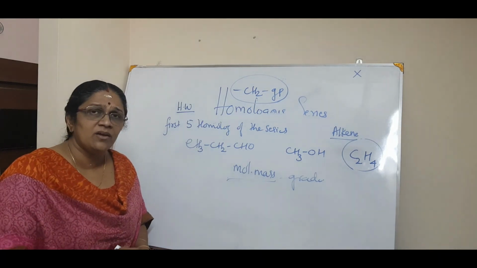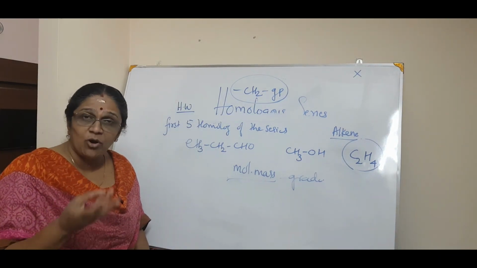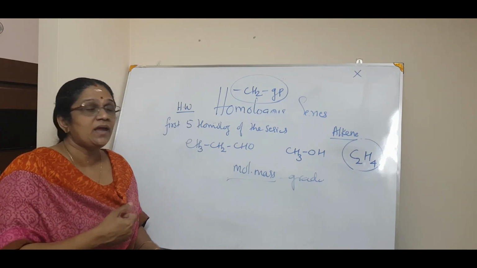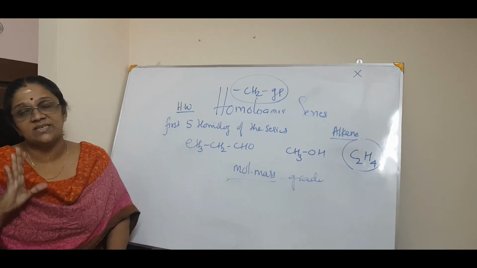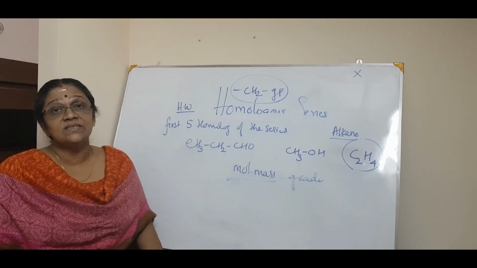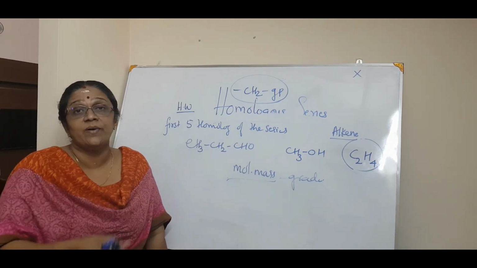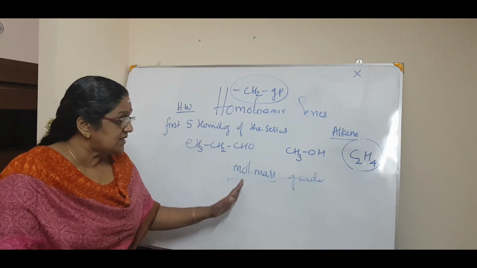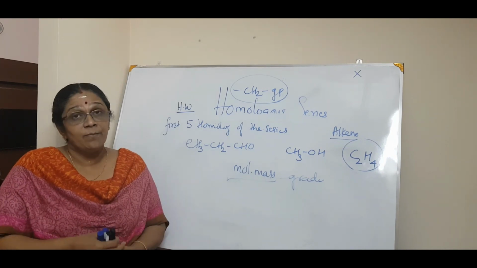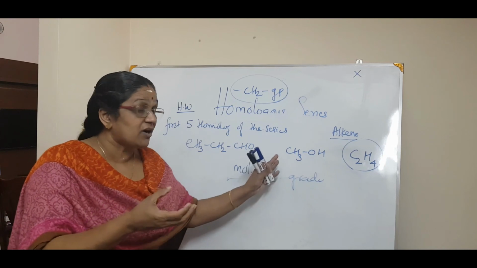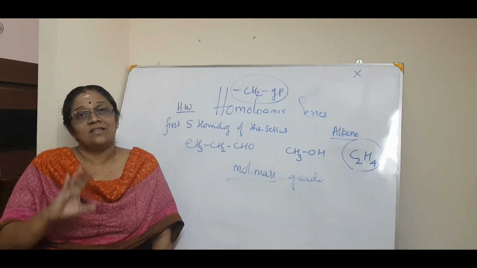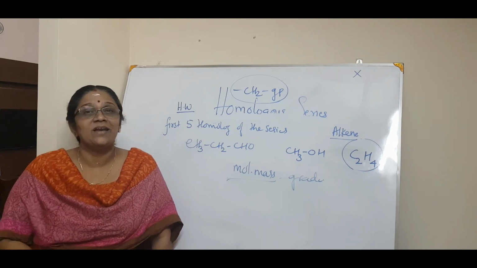Now, what are physical properties? For example, melting and boiling point, solubility, density, etc. All these things vary, but the chemical properties remain the same. That is the value point. A question may come: in a homologous series, physical properties show a gradation but chemical properties are the same. Why? Since the molecular masses are increasing in the homologous series, there is a gradation in physical properties, but the chemical properties are determined only by the functional group, so they remain the same. So the carbon compounds chapter is coming to an end.